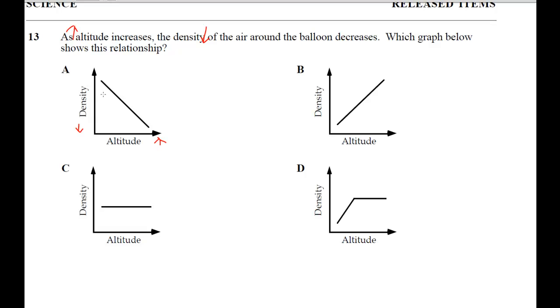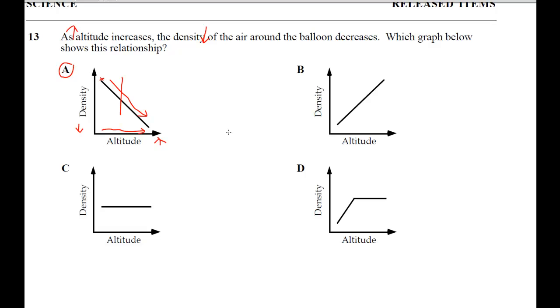So here we start off with density at a very high point. It's a high density. And as altitude, and here's a low altitude. So as altitude increases, we have density going down. And that's why the line is in this direction. Right here. Alright. So correct answer is 13.